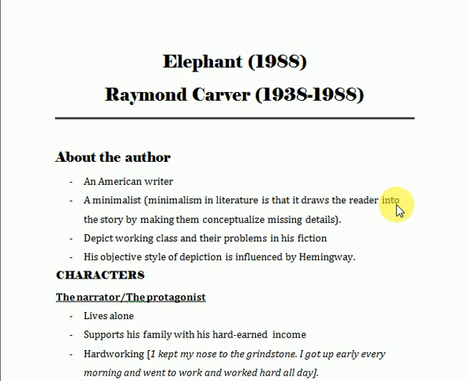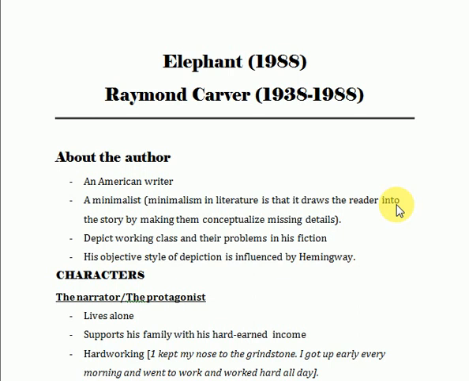Elephant is a story published in 1988, and Raymond Carver's timeline says that he was born in 1938 and died in 1988 due to lung cancer. Before proceeding to discuss the story, we read something about the author. So who was Raymond Carver? He was an American writer, and he used to depict the working class and their problems in his fiction.